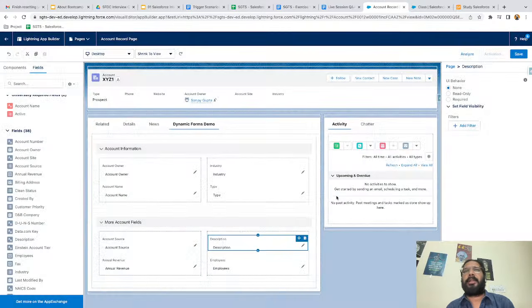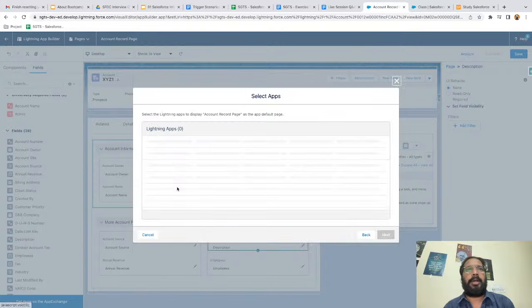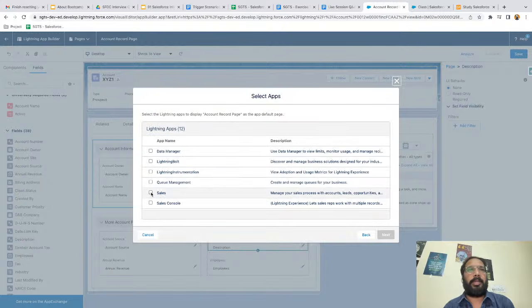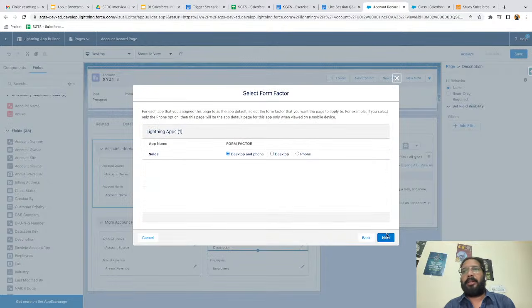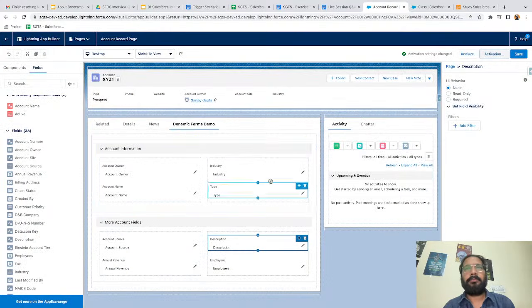It is asking for activation, so I am activating it, and I will be activating it for a particular app. So I am assigning it to the sales application. Clicking on next, next, and save. Okay, now I'm moving back.